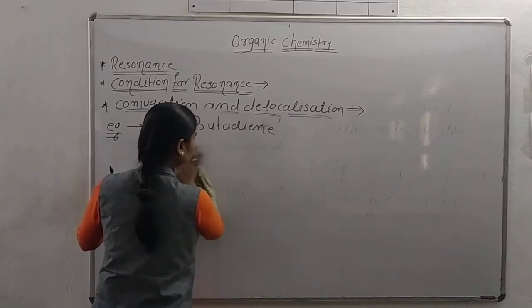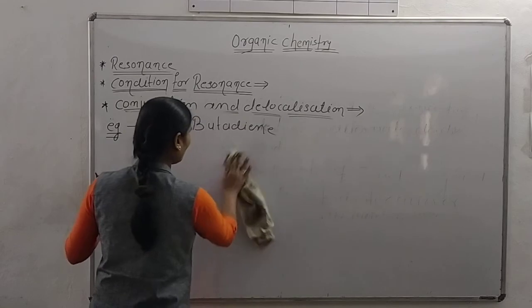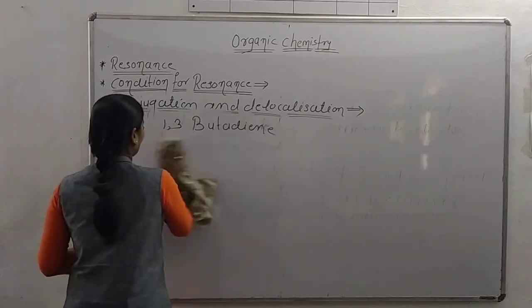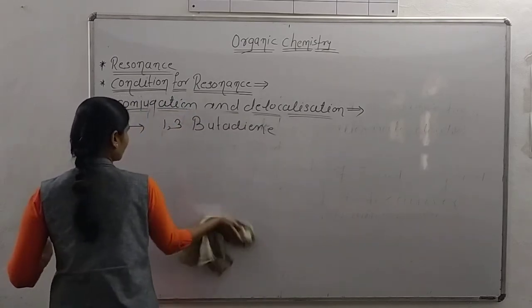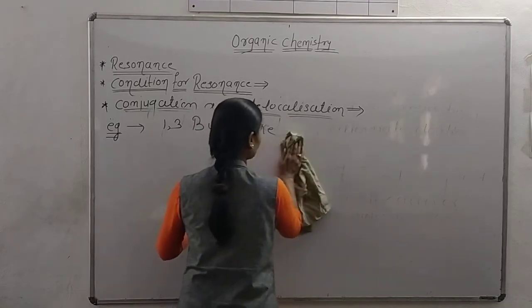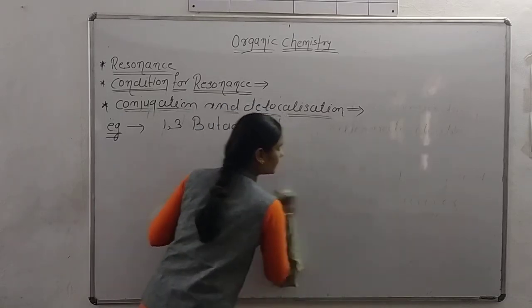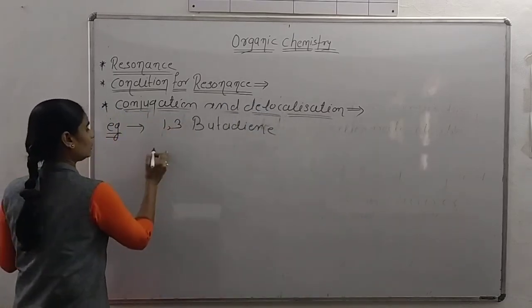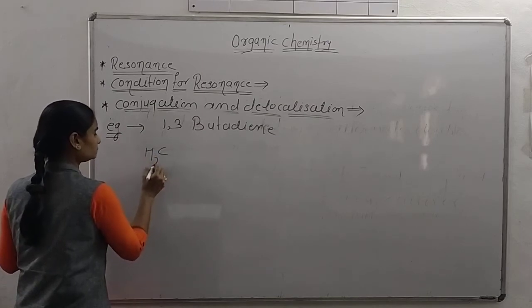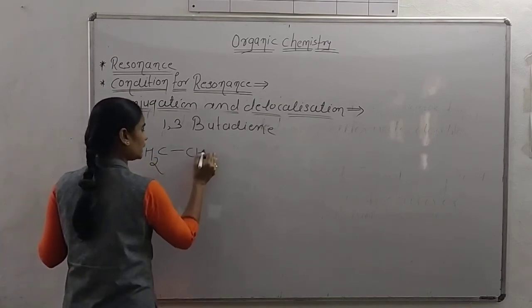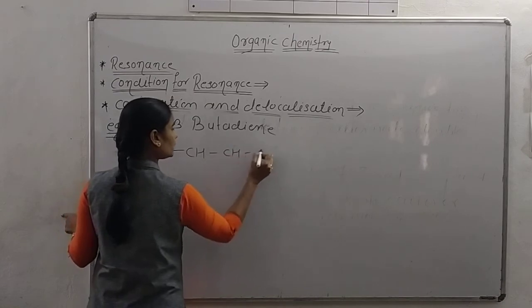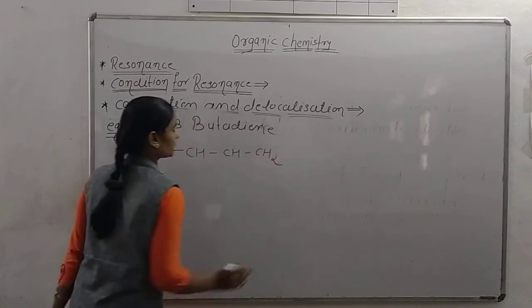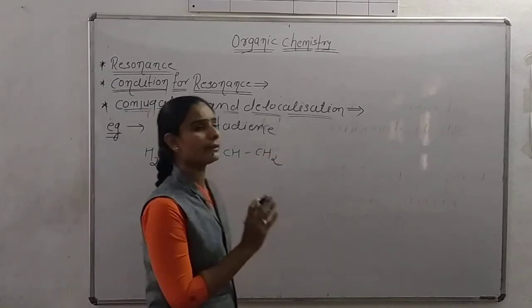And we know that the formula of 1,3-butadiene is CH2 double bond CH, single bond CH, double bond CH2. We already saw. Okay, CH2, CH, CH, CH2. Okay, and I only draw such a type of structure.